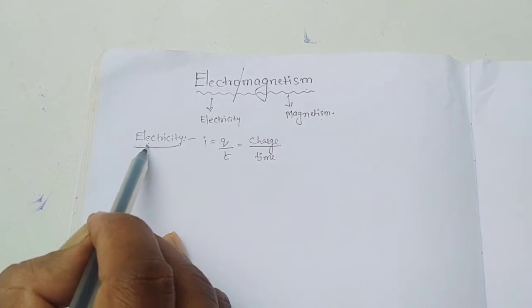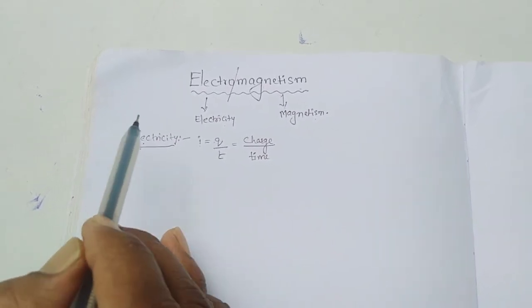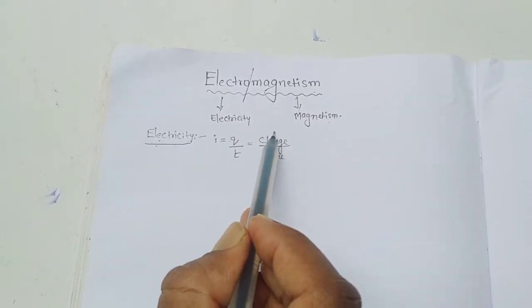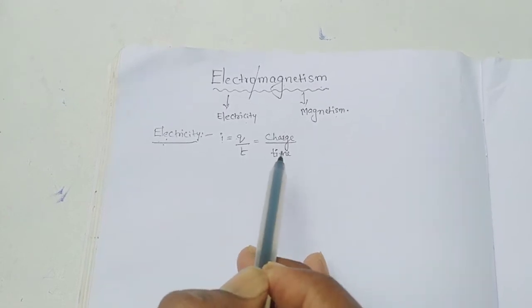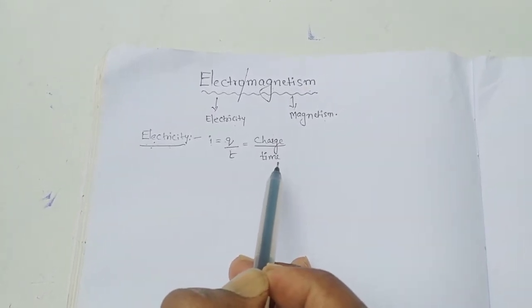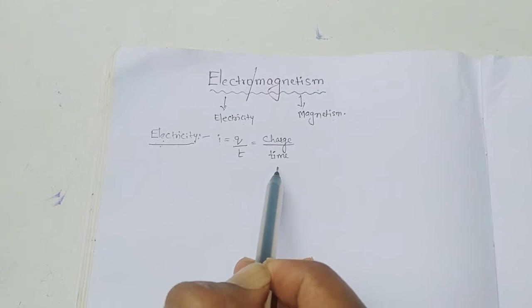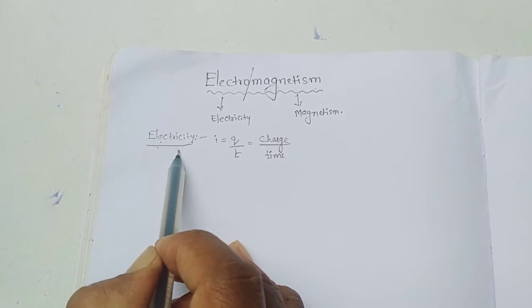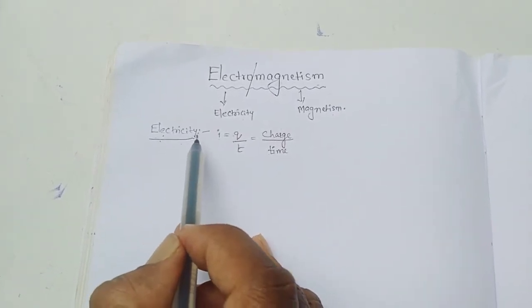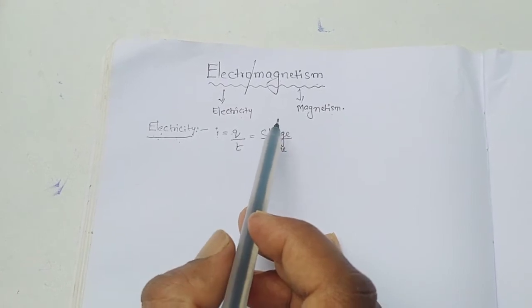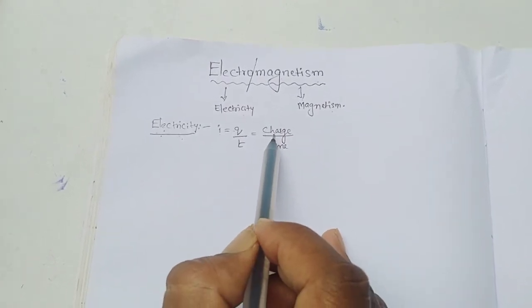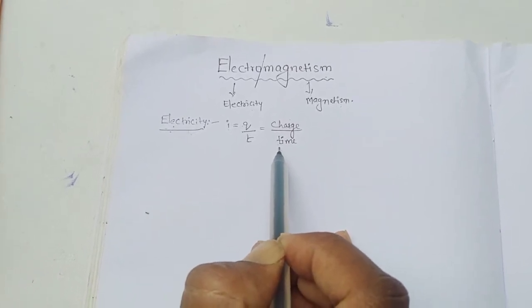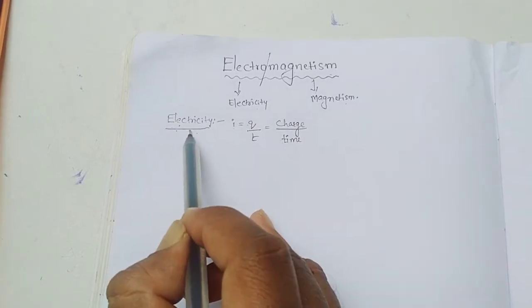According to the definition of electricity, the electric current is defined as the amount of charge crossing any cross section of a conductor in 1 second. So how much time? 1 second. That is called electricity. So the electricity is defined as the amount of charge crossing any cross section of a conductor in 1 second.